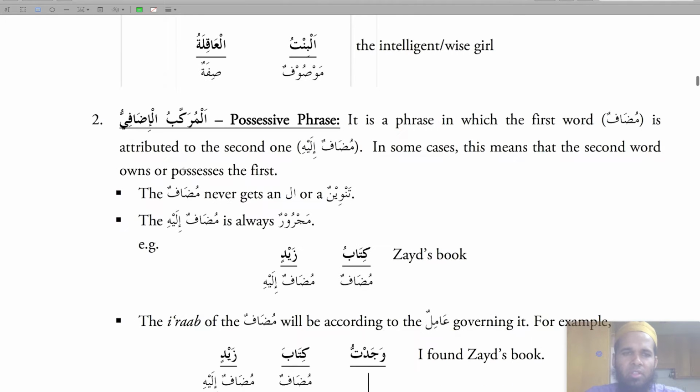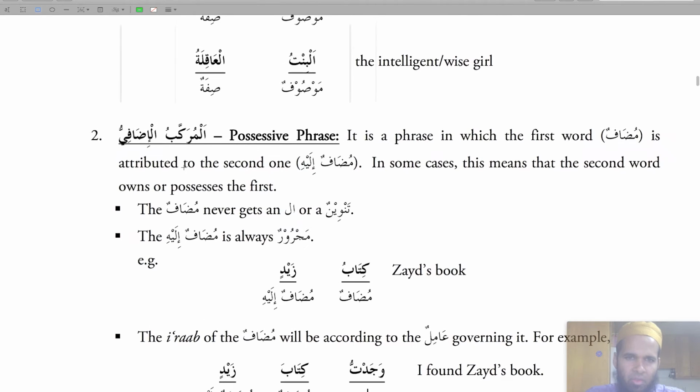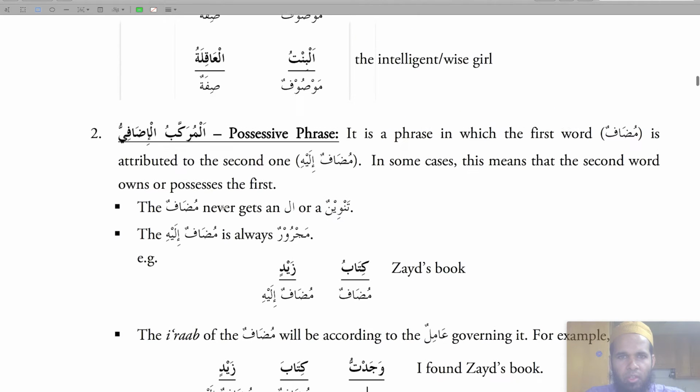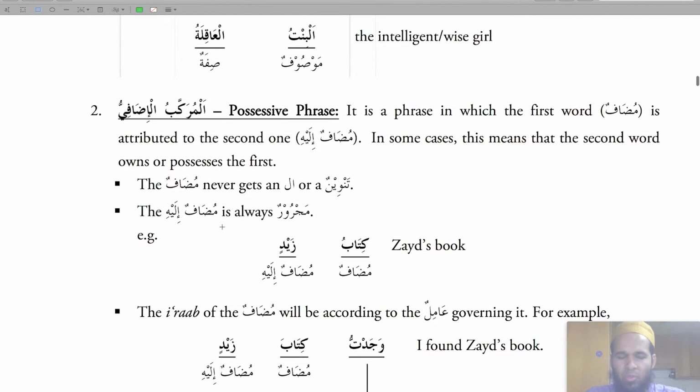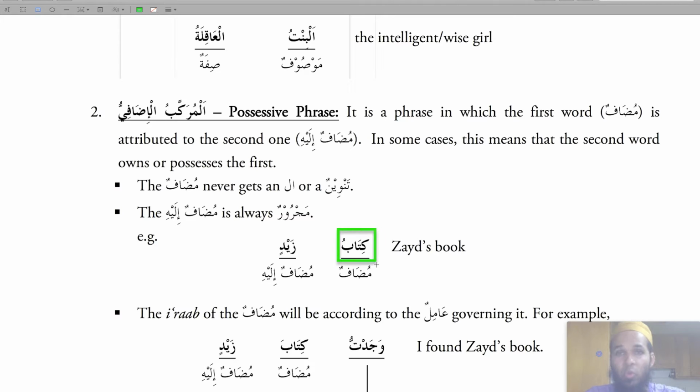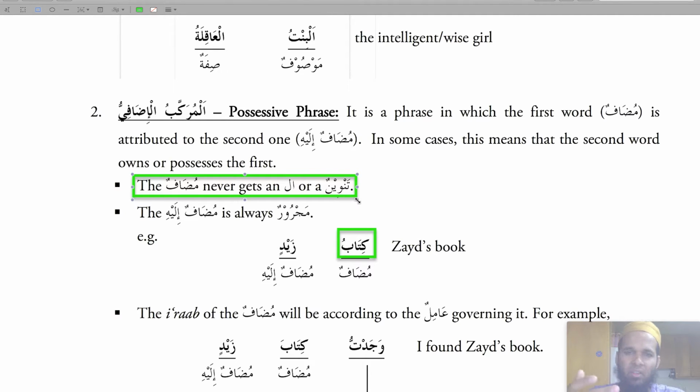Anyway, let's get into the example. The mudaf never gets an alif lam or tanween. Mudaf ilay is always majroor. Okay, so let's take some examples and it'll be clear. Kitabu zaidin. So now if we had kitabun, it means one book. This is mudaf. It is the thing that is possessed. So kitabu is possessed by Zaid, so it is something that's owned.